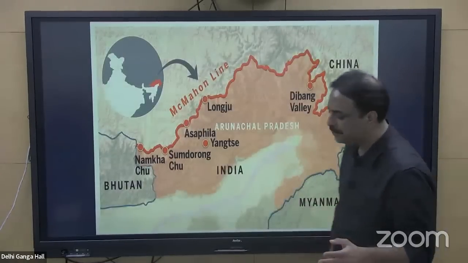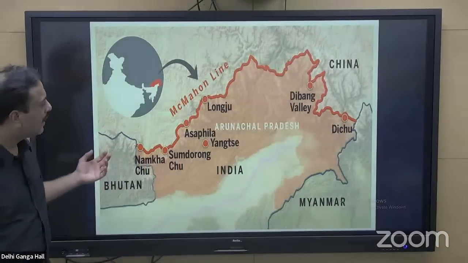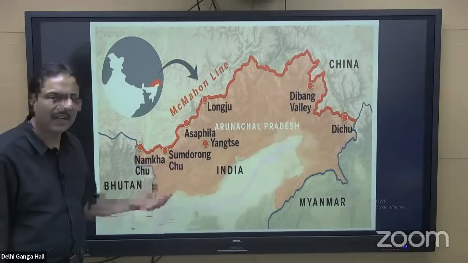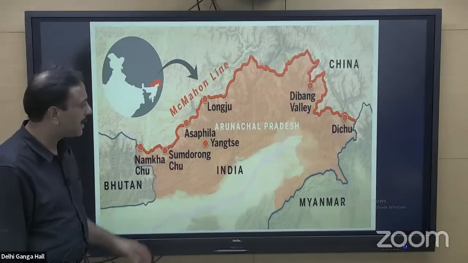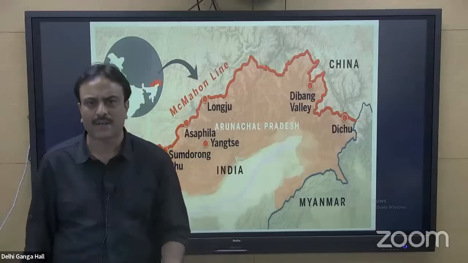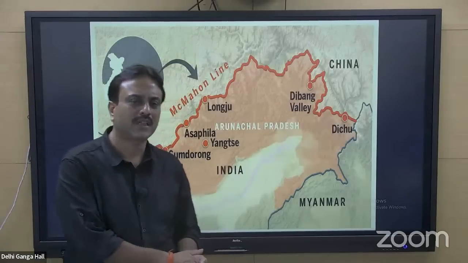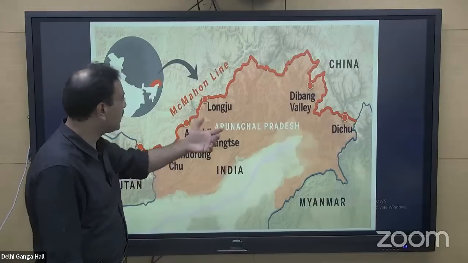Have a look at this particular side. That was the Line of Actual Control along the Ladakh region. Here also we are having the India-China border, that is the Sino-Indian border, along this area, that is Arunachal Pradesh. I told you Arunachal Pradesh came to limelight just now when China renamed 11 places of Arunachal using different names, and so it is important.